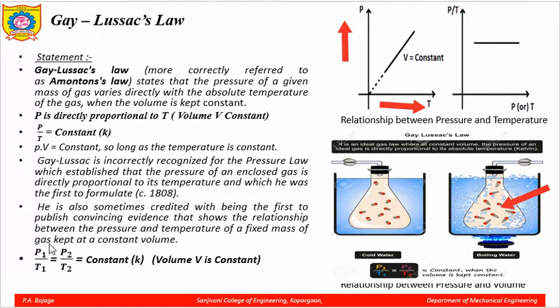And with this law you can write that for any instant having pressure P1, temperature T1, and pressure P2, temperature T2, P1 upon T1 is equal to P2 upon T2. So, this ratio will remain constant, and what parameter is kept constant? That is the volume parameter is kept constant. So, this ratio will remain constant, please remember this.